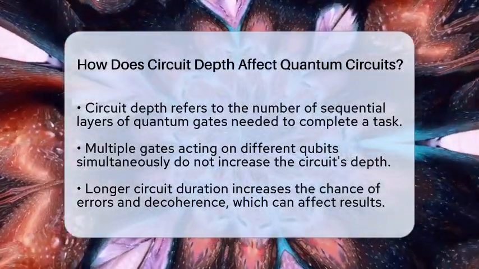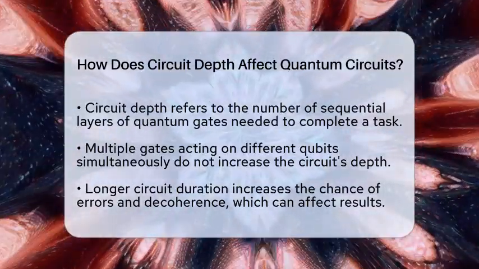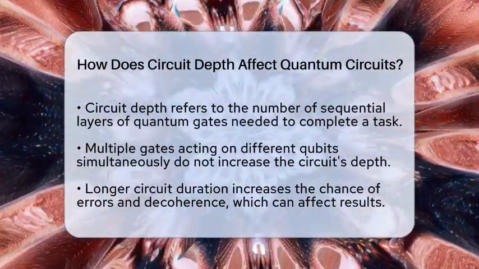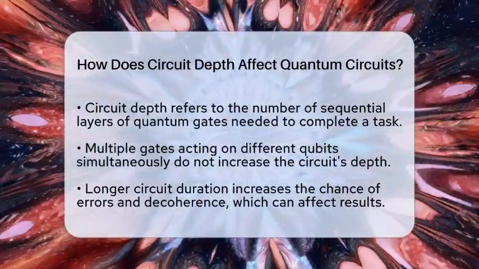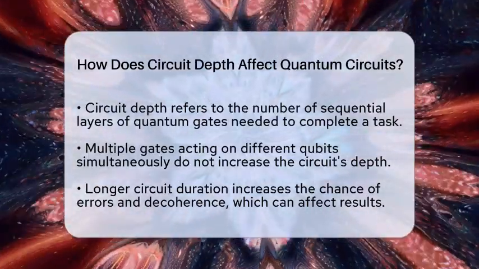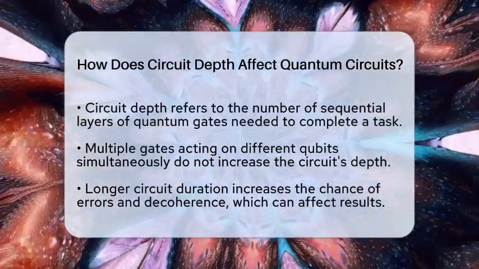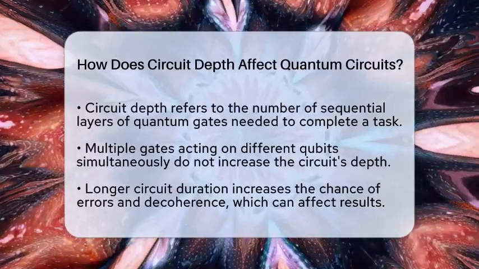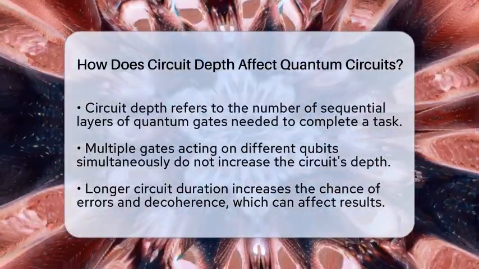Circuit depth is the number of layers of quantum gates that must be applied one after another to complete a task. Each layer can have multiple gates acting on different qubits at the same time, so the depth counts only the sequential steps, not all the gates. This means that if you have gates working on separate qubits simultaneously, they don't increase the circuit's depth.